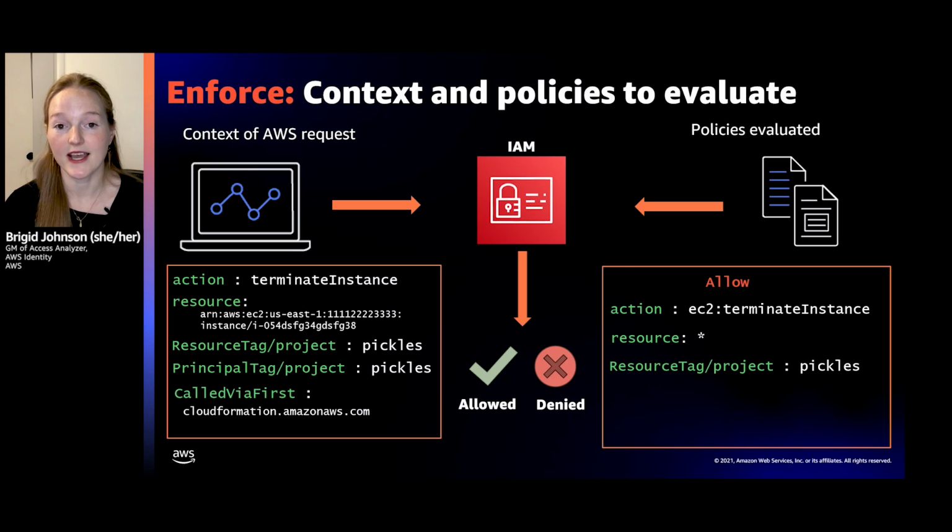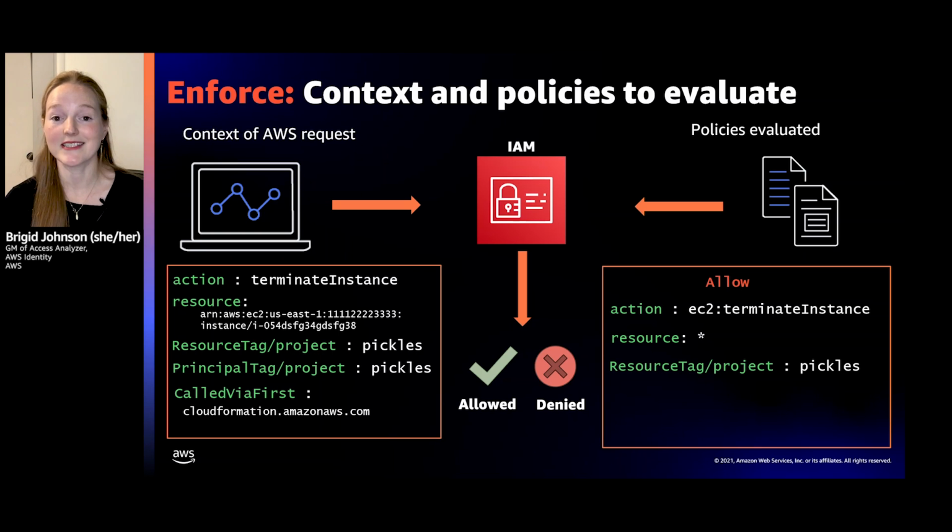With the context, this is something that AWS services make, AWS itself, and some of them are dependent on what you pass in, right? And so this could be the action you're calling, EC2 TerminateInstances, you're calling it on a specific resource. Maybe that resource has a tag, so EC2 will put that in the context. Maybe you're calling it from CloudFormation, AWS will put that in the context. So it makes this giant context. And then the policies basically say, hey, there's a bunch of things in the context.